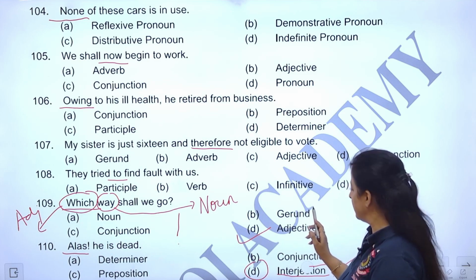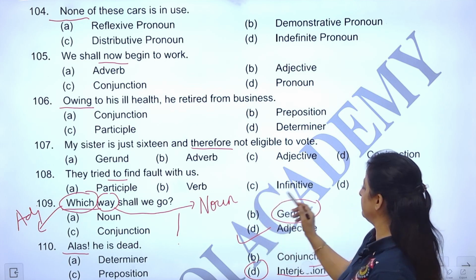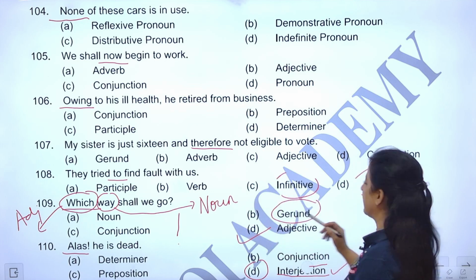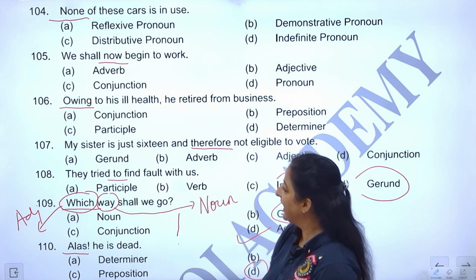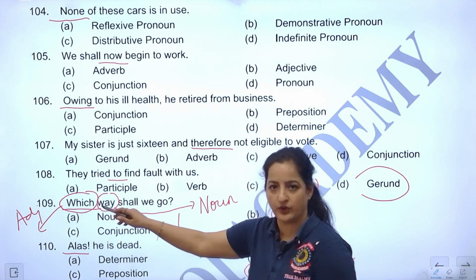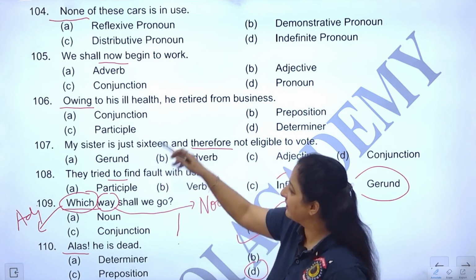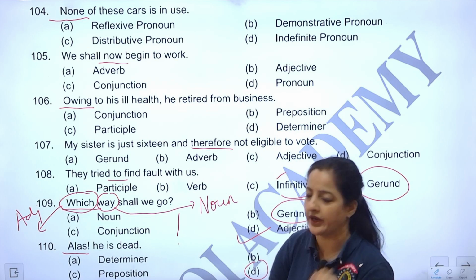How about the gerund? I think I can explain here also. The options are infinitive, gerund, little confusing words. I'll take it up on the whiteboard. Anyways, as of now, we are just done with 110 and 109. We are not doing these. I'll take you to the whiteboard. I will do gerund and infinitive on the whiteboard.